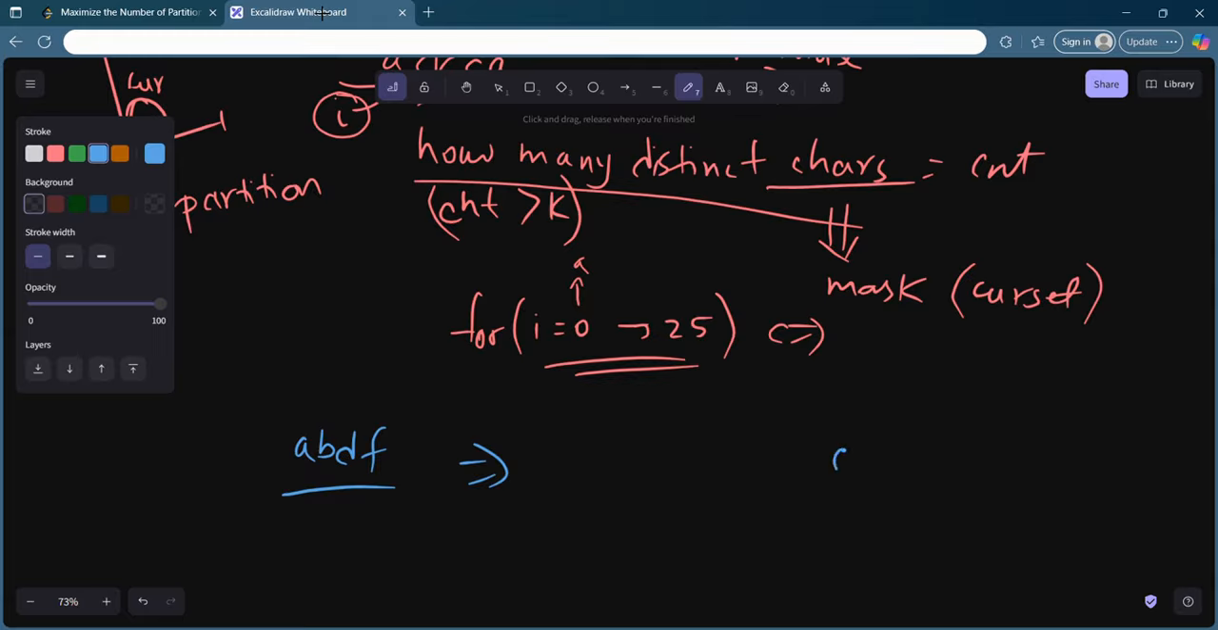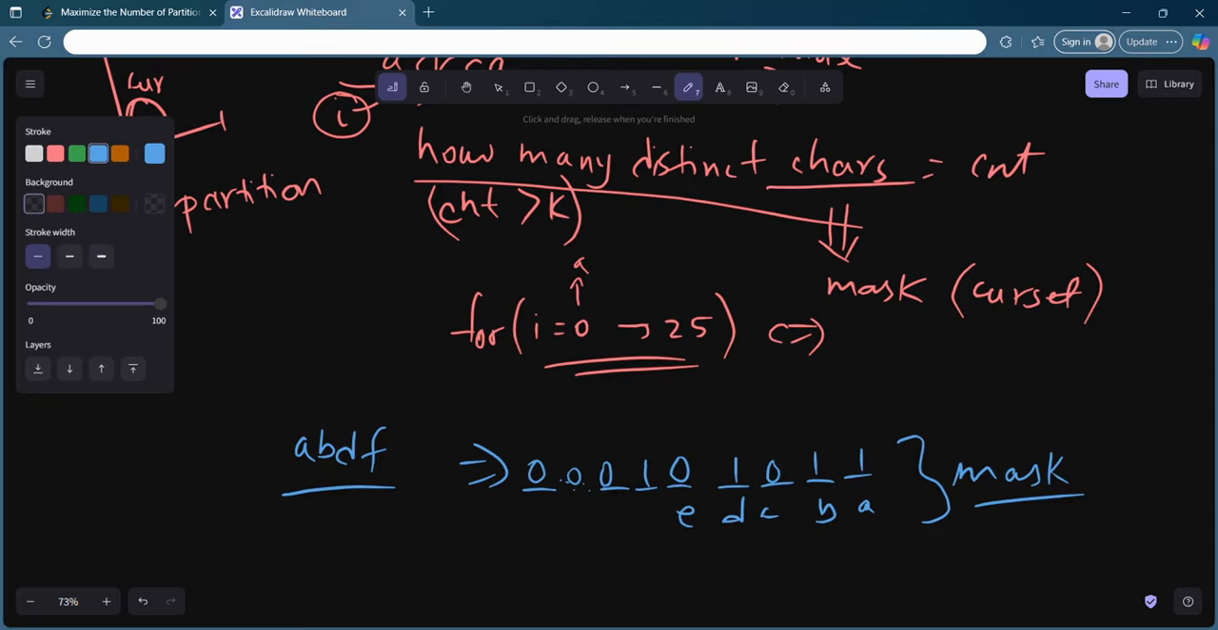How? Let's say this first position will denote A, the second position will denote B, the third position will denote C, D, E, F, all the way till Z. So I will mark a 1 whenever I get a character. So this is A, this is B, this is C, this is D, and this is E, which is not there in the string, now it's F, and all the rest are 0. So this is a mask.